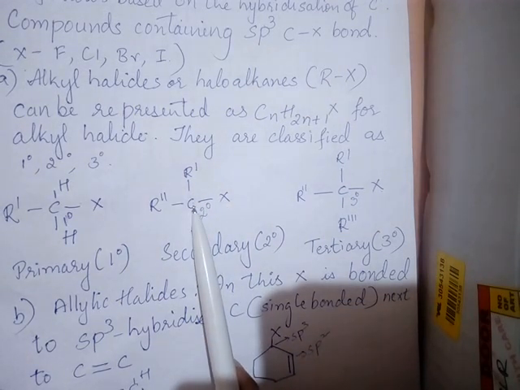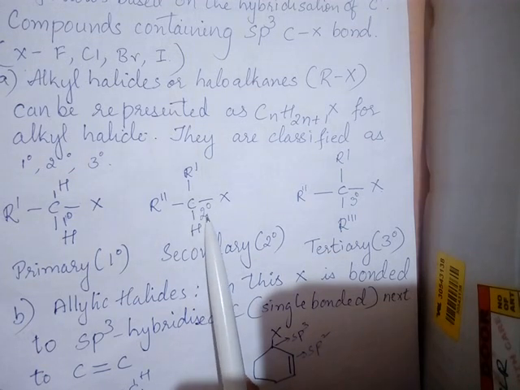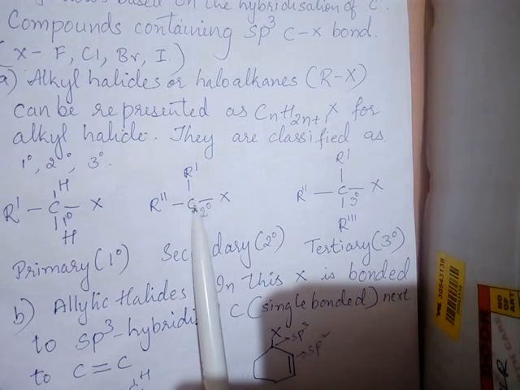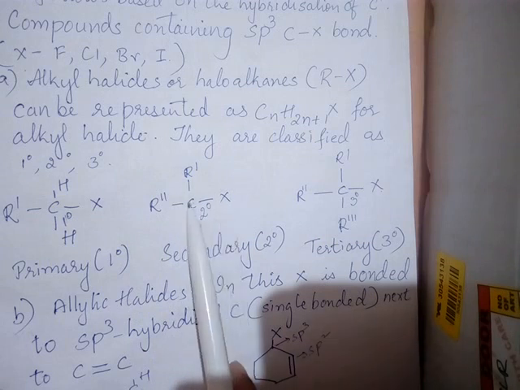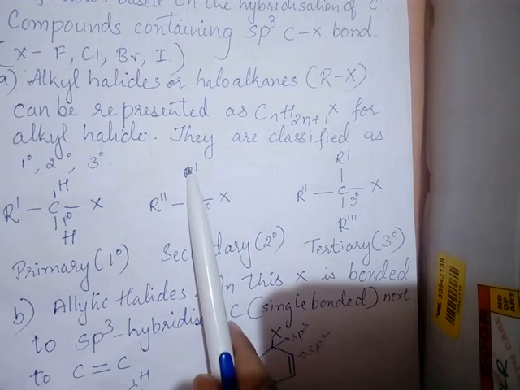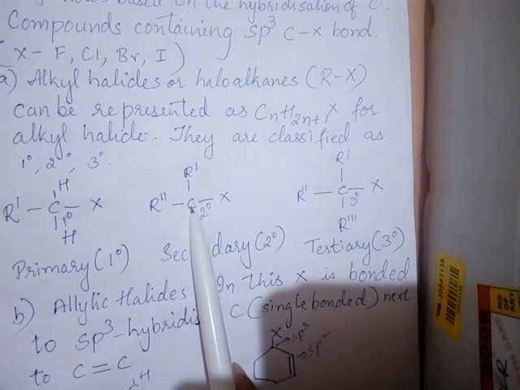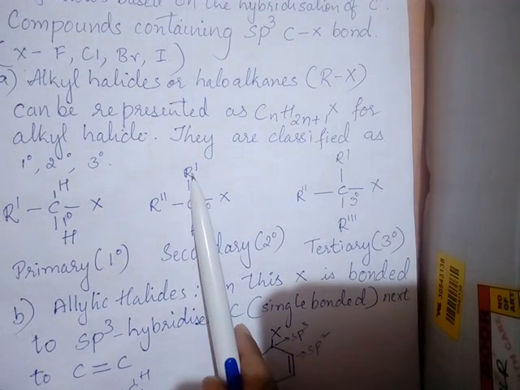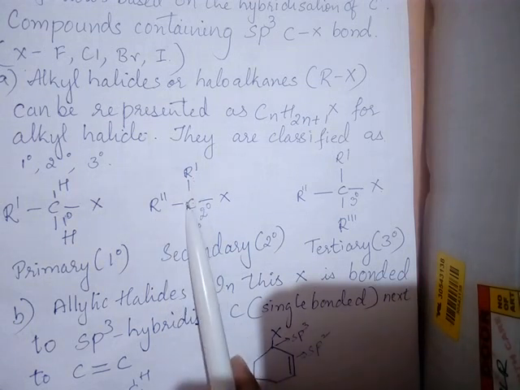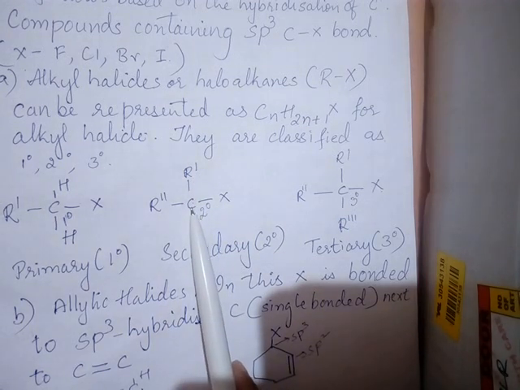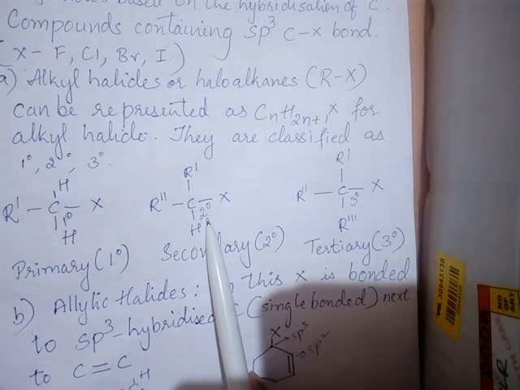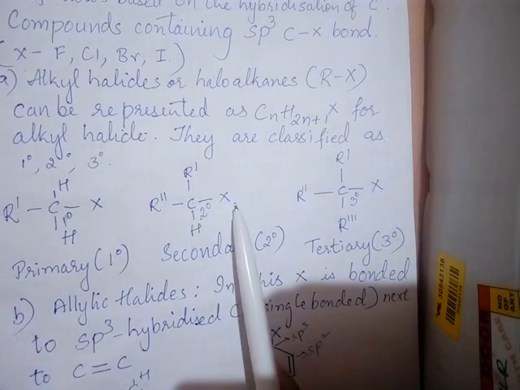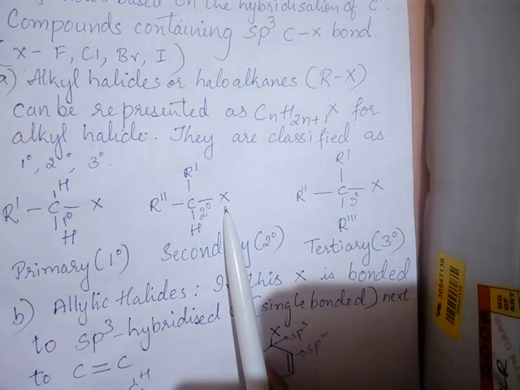This carbon should be which type of carbon? sp3 hybridized carbon, no doubt, but it should be a secondary carbon. The carbon is attached to all single bonds, so it is sp3. In that one, the carbon is directly attached to two other carbons. So this carbon is which type of carbon? Secondary carbon. That means this carbon should be directly attached to two carbons. Then we call this carbon a secondary carbon.